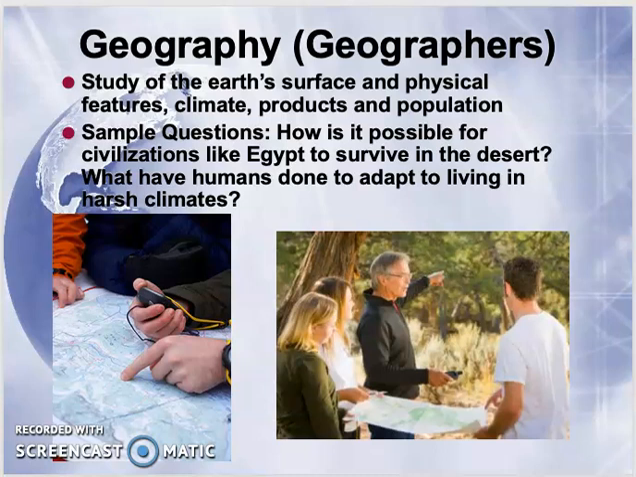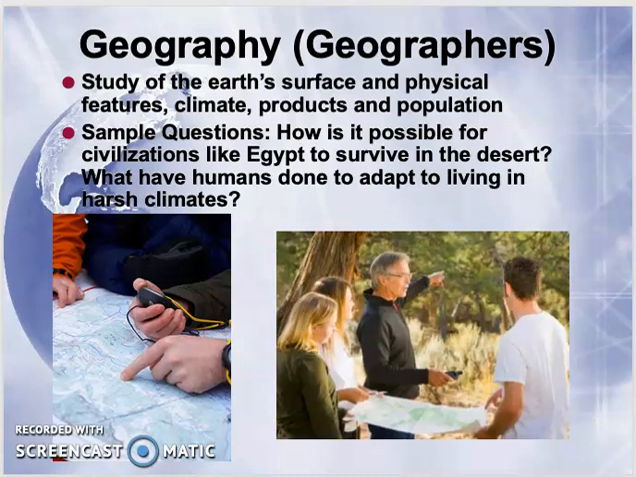The next field in the social sciences, or in social studies, is geography. People who study geography are called geographers. They study the Earth's surface and physical features, the climate, products, and population. So some sample questions a geographer might ask or try to answer are, how is it possible for civilizations like Egypt to survive in the desert? And what have humans done to adapt to living in harsh climates?